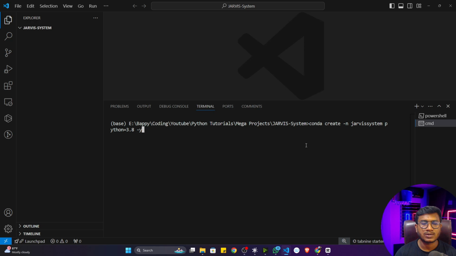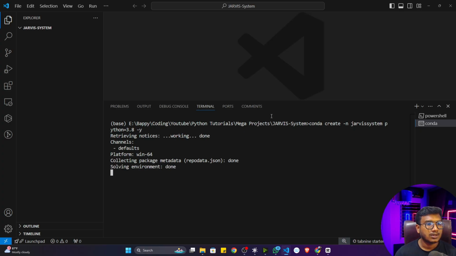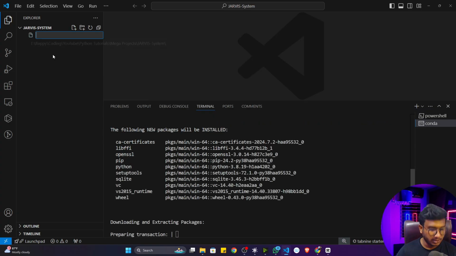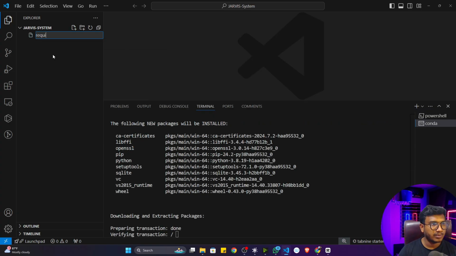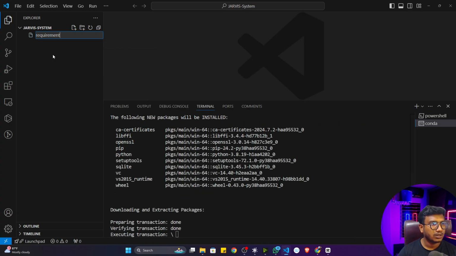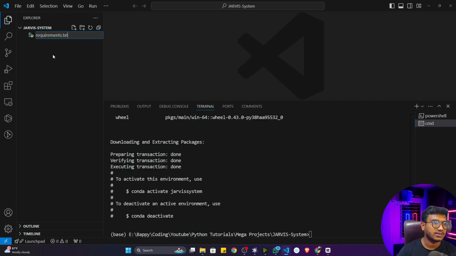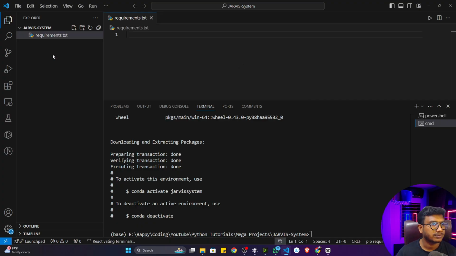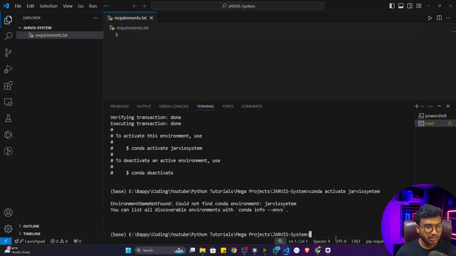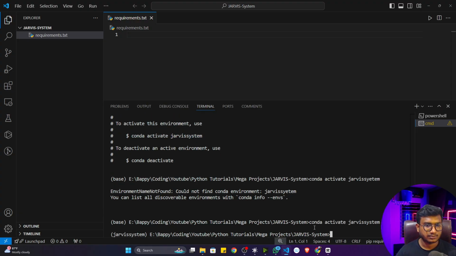That means I want to create this particular environment. Now if I execute the command, it will create the environment first. Then I'm going to activate it, and then install all the libraries. In between, I can create a file called requirements.txt. I think you know, inside requirements.txt we can add all the required packages and install them in just one shot. Now see, the environment is created. If I want to activate it, this is the command. So let me copy the command and execute it here.